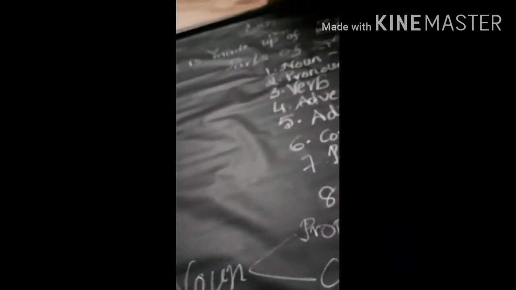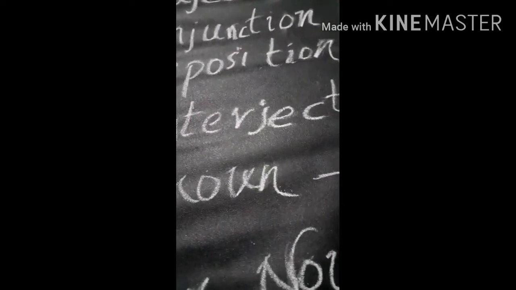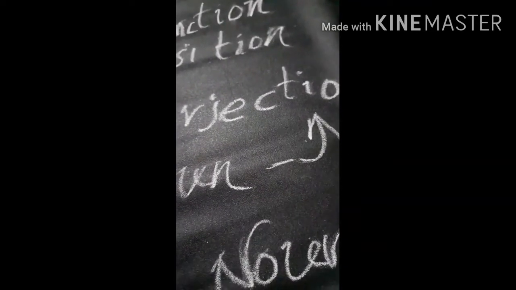Proper noun. How to find a proper noun? The proper noun always starts with a capital letter. Suppose you take your name. What letter do you write first? M, A, N, J, U: Manju. The first letter is a capital letter.